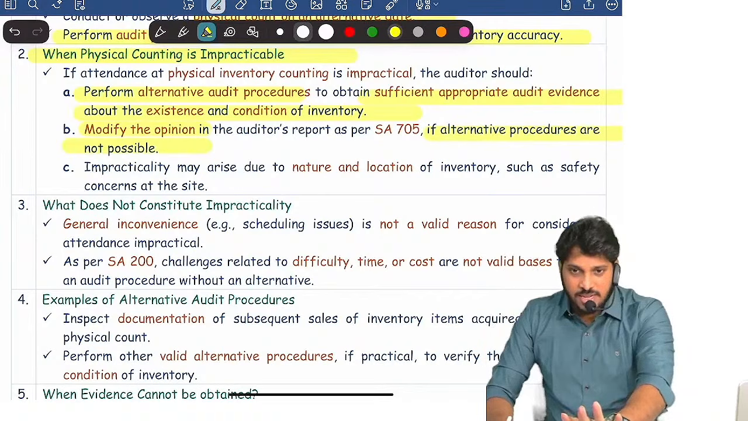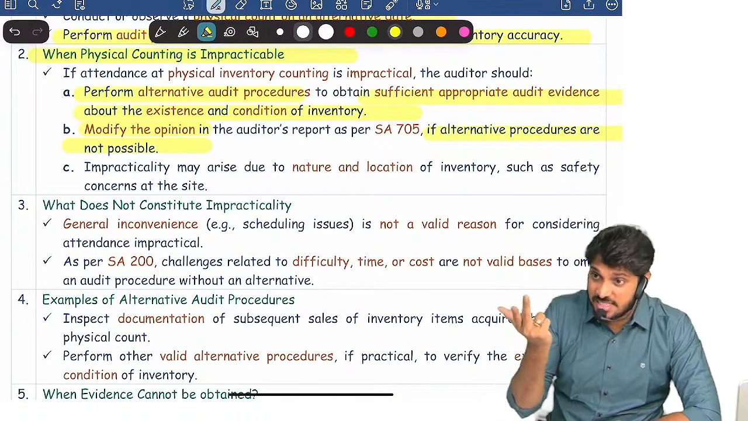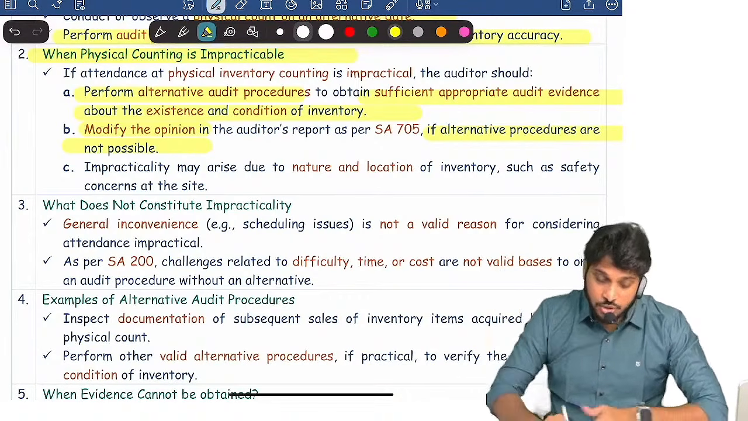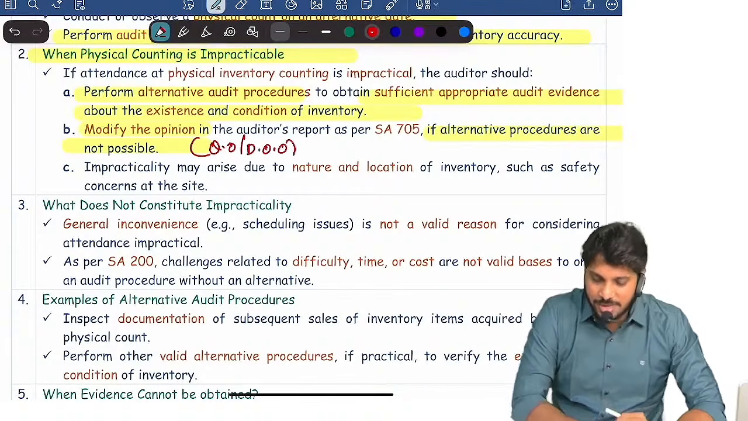See, if alternative procedures are not possible, it means ultimately regarding inventory, you don't know whether they are existing physically. You don't know in what condition they are existing, which means you do not have evidence. So you should give a modified opinion, which means either qualified or disclaimer of opinion. Am I right?